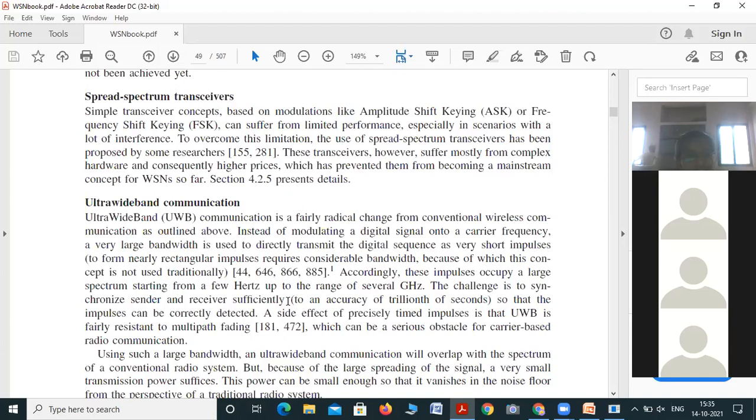In ultra-wideband communication there is a challenge, that is synchronization between sender and receiver, meaning transmitter and receiver. A side effect of precisely timed impulses is that ultra-wideband is fairly resistant to multipath fading, which can be a serious obstacle for carrier-based radio communication. In carrier-based modulation, for conventional wireless communication, there is fading.